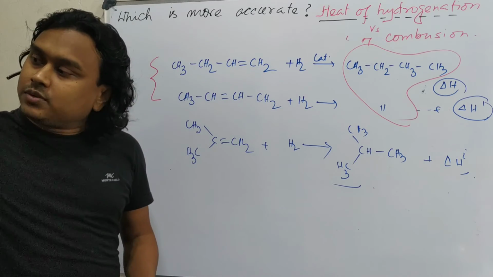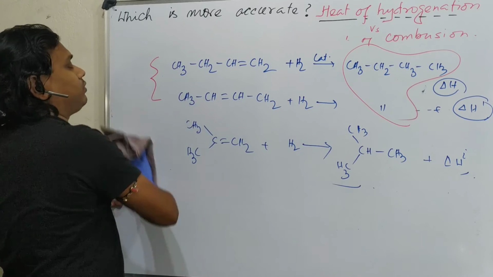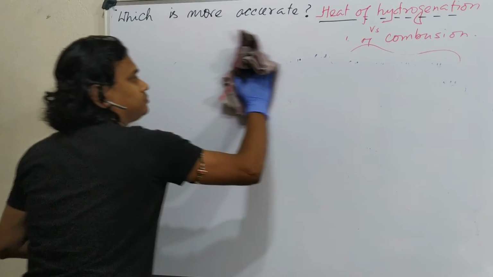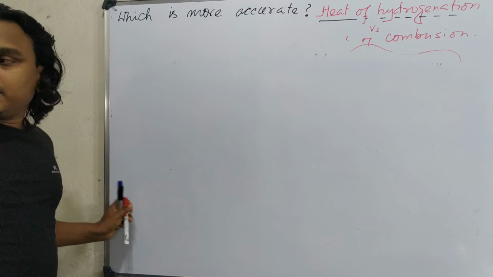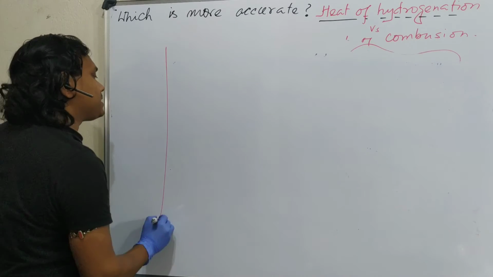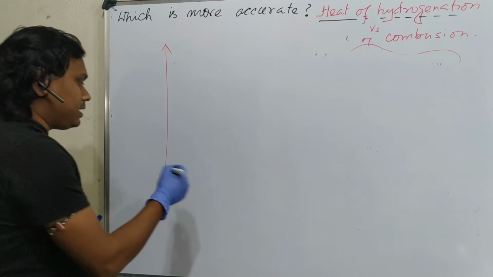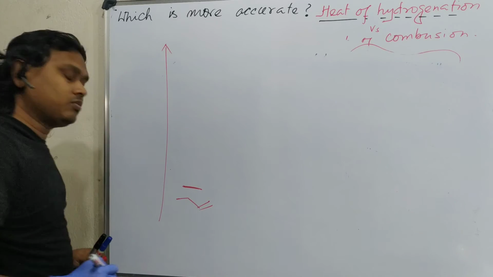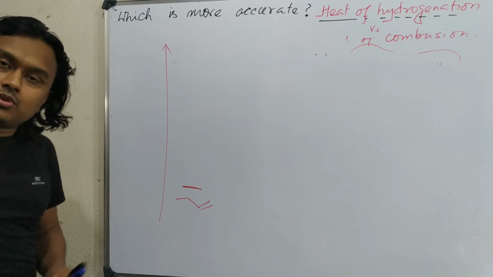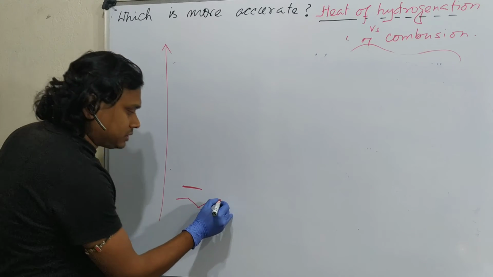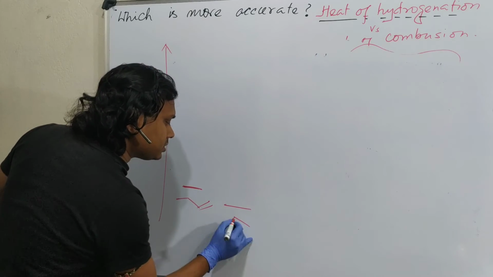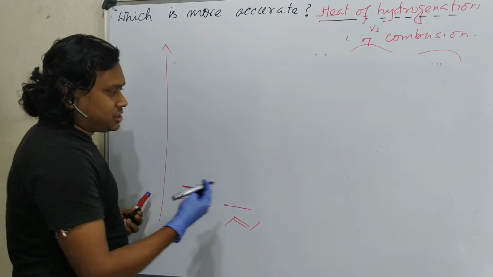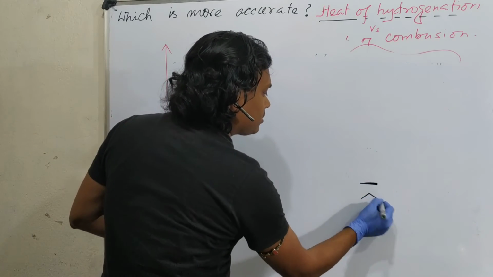Okay. Now you may be confused, what are you saying, sir? For that reason, let's give another kind of explanation. What do I mean by the statement? Let's draw this energy axis. Fine. And here is your, say, 1-butene. Internal alkenes we consider more stable. So for that reason I am considering here 2-butene because of more hyperconjugation available. Fine. And through some transition state they are converted into the same product.